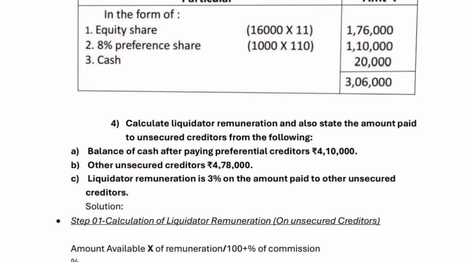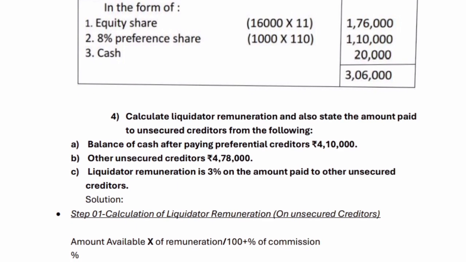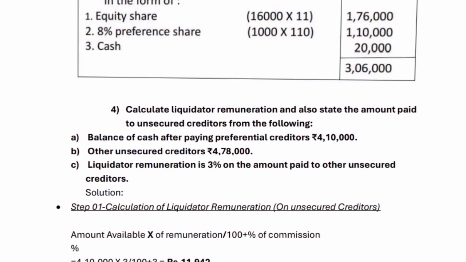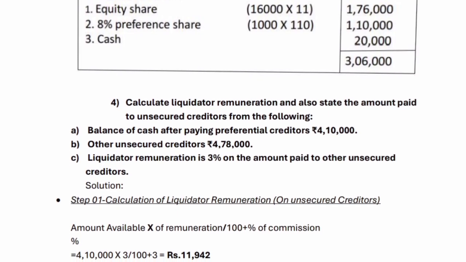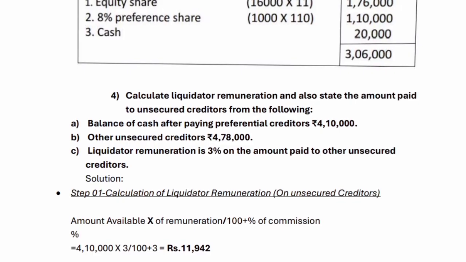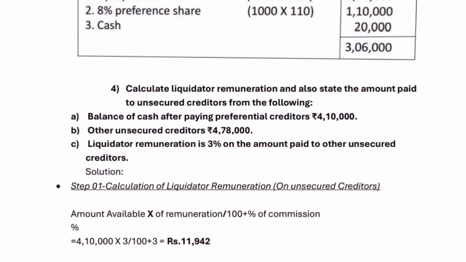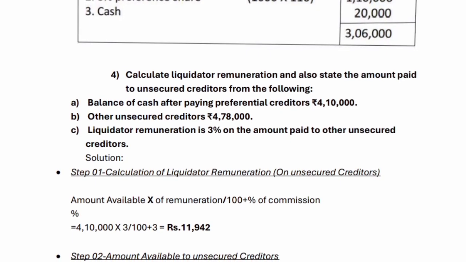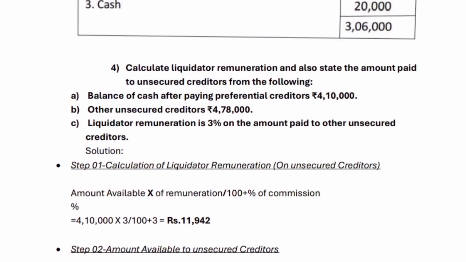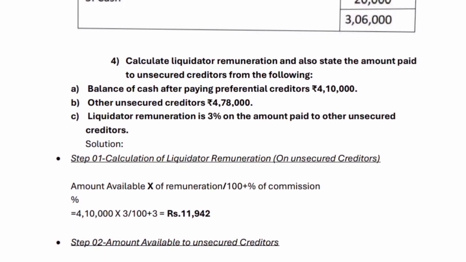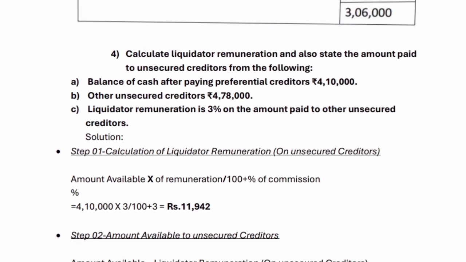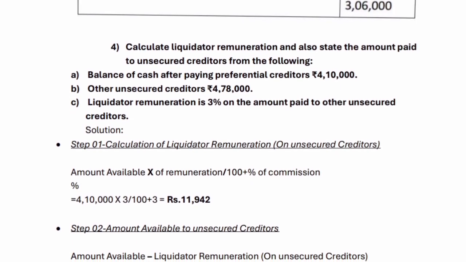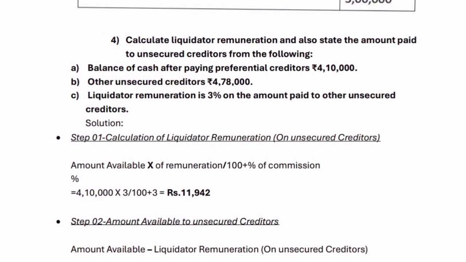3,06,000. Question number 4. Calculate liquidator remuneration and also state the amount paid to unsecured creditors from the following. A. Balance of cash after paying preferential creditors 4,10,000 rupees. B. Other unsecured creditors 4,78,000 rupees. C. Liquidator remuneration is 3% on the amount paid to other unsecured creditors.